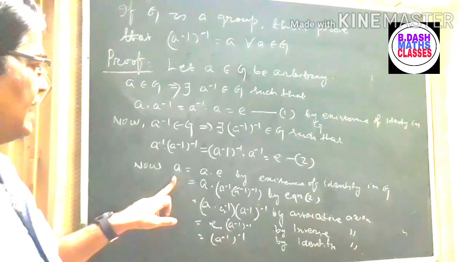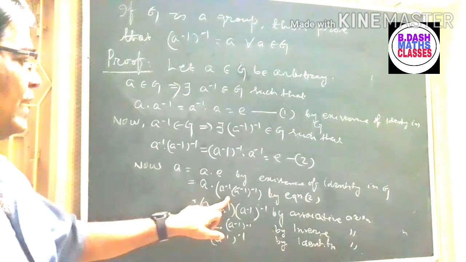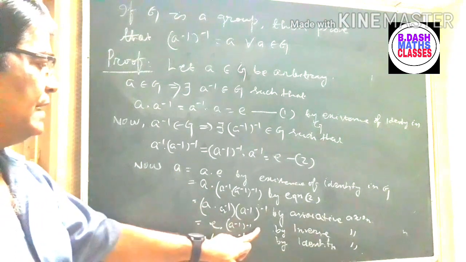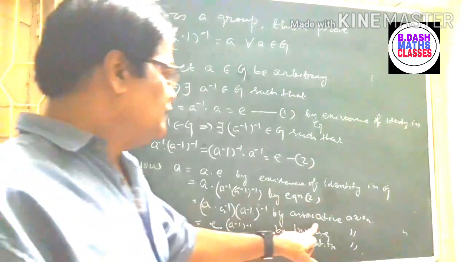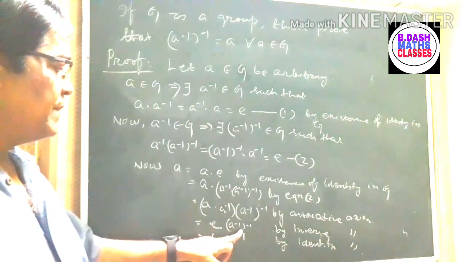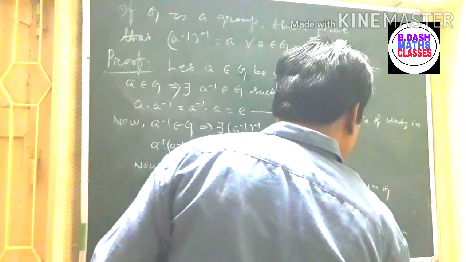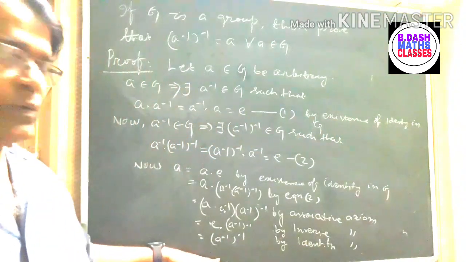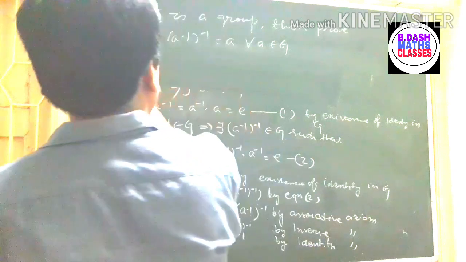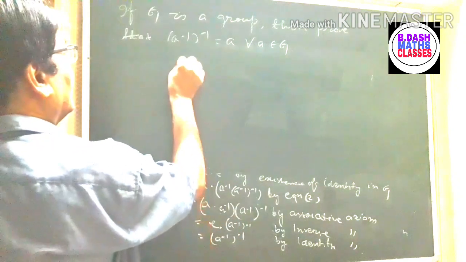Now let us start with A, which is equal to A into E by existence of identity in G. E is the identity element, which can be replaced by A inverse into inverse of A inverse by equation 2, which is equal to A into A inverse into inverse of A inverse, by using associative axiom, is equal to E into inverse of A inverse by inverse axiom, then is equal to inverse of A inverse by identity axiom. So we get inverse of A inverse